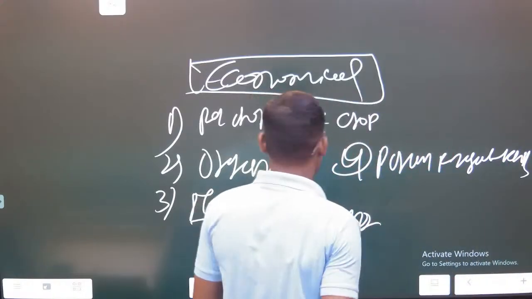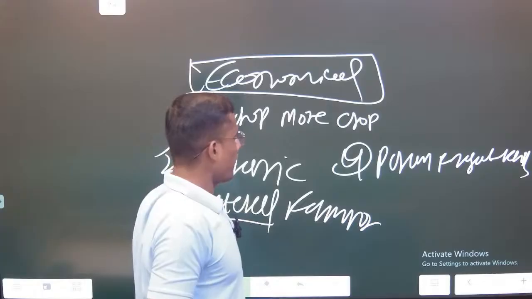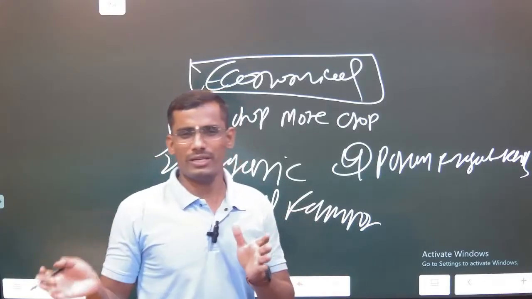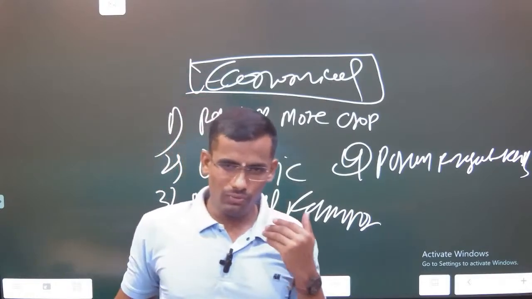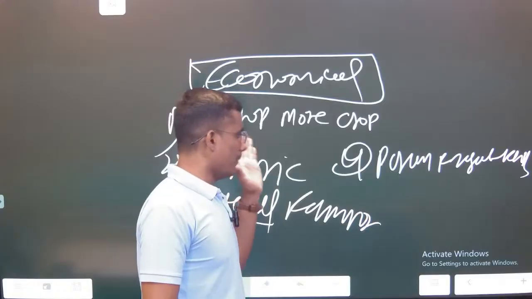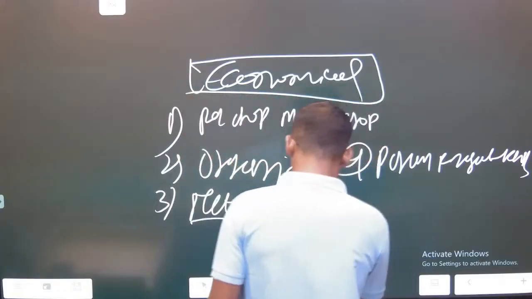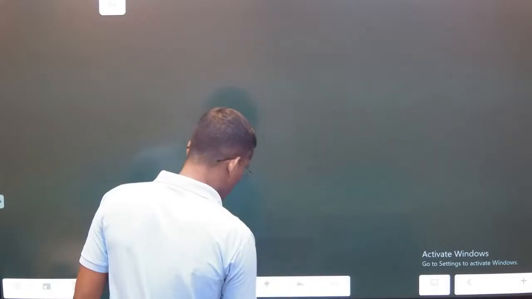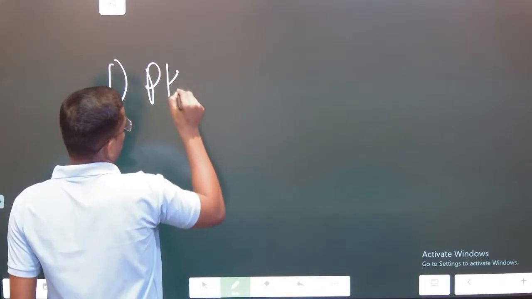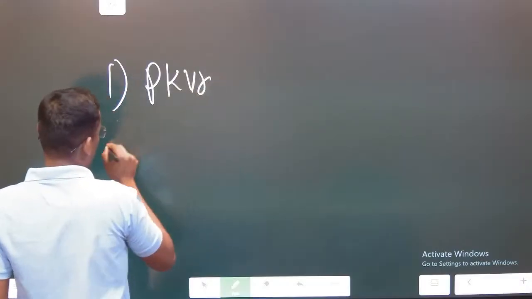Then these are just the economic domain. Okay, what we will do is mix it in, because we have to write 6 to 7 policies, and we can write them in one go only. Paramparagat Krishi Vikas, I will explain. First of all, I will write all the policies with their objectives. Okay, Paramparagat Krishi Vikas Yojana,